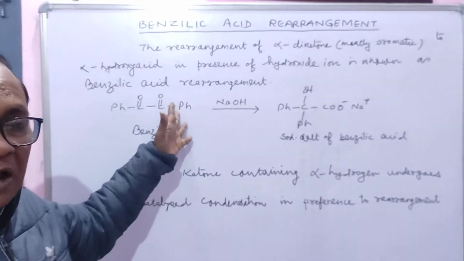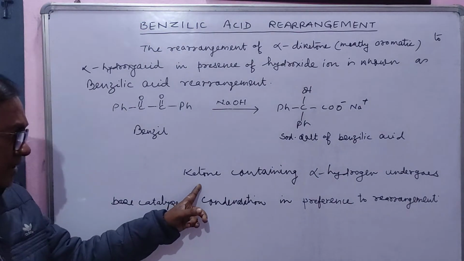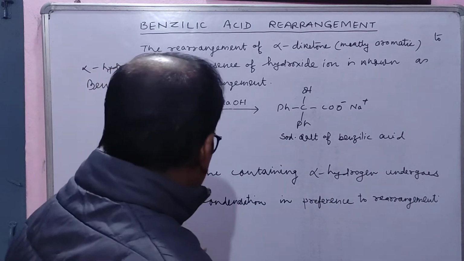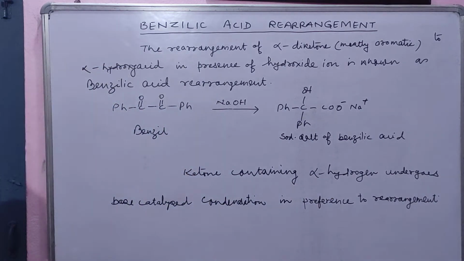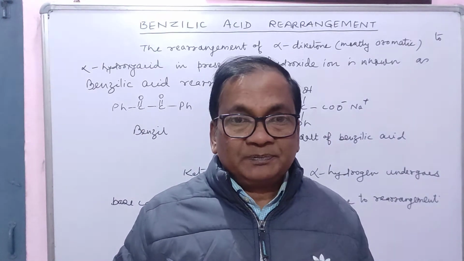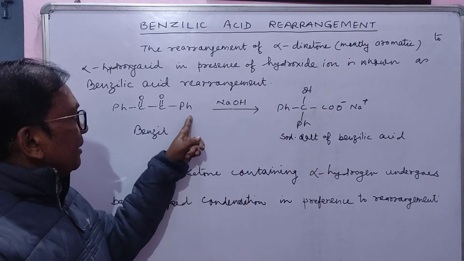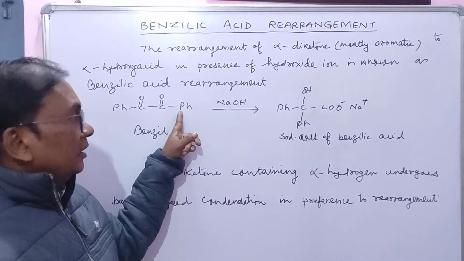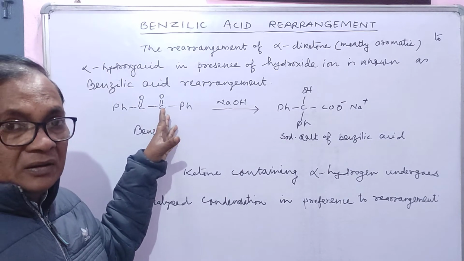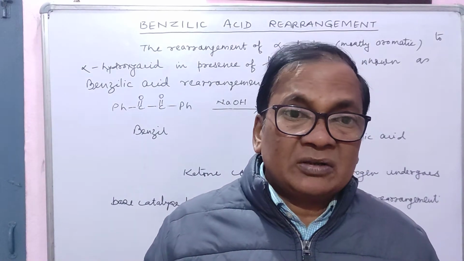and here I have written ketone containing alpha hydrogen undergoes base catalyzed condensation in preference to rearrangement. If suppose you are taking here methyl, then there will be alpha hydrogen, and then it will undergo condensation reaction.